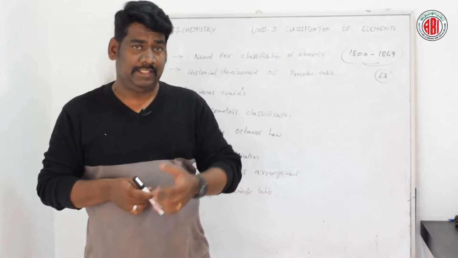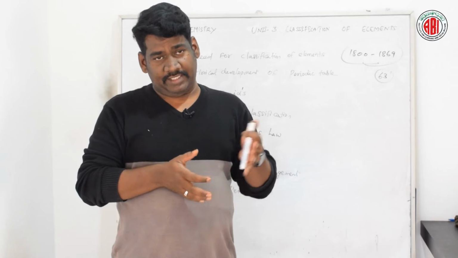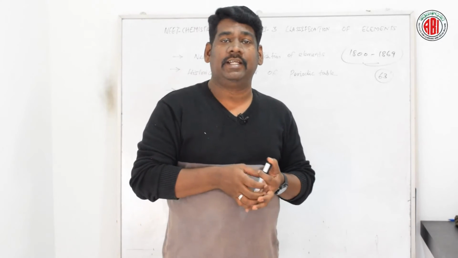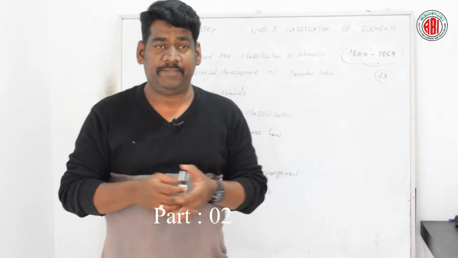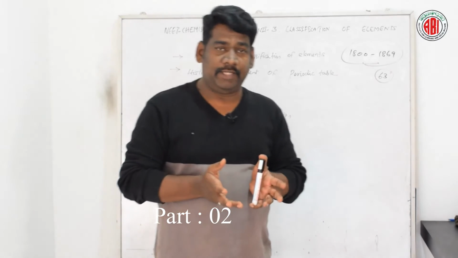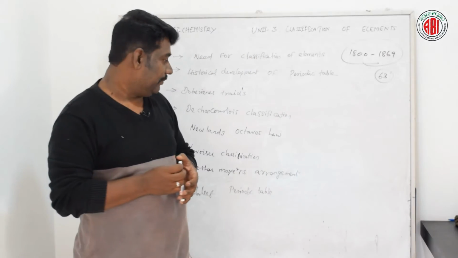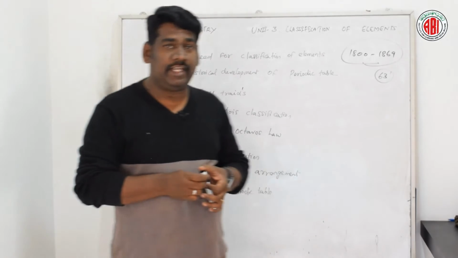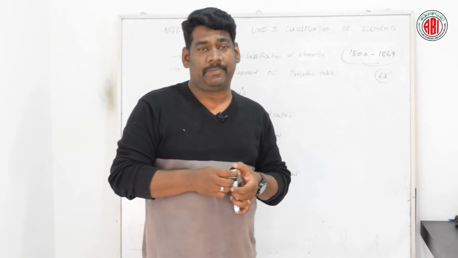As I said, at the beginning of the 19th century, the scientists were trying to find a basic platform to group elements based on their similar properties. In that category, the first effort was put in by Lavoisier, who classified elements based on metallic as well as non-metallic properties.